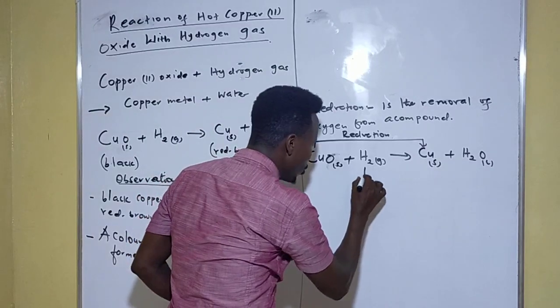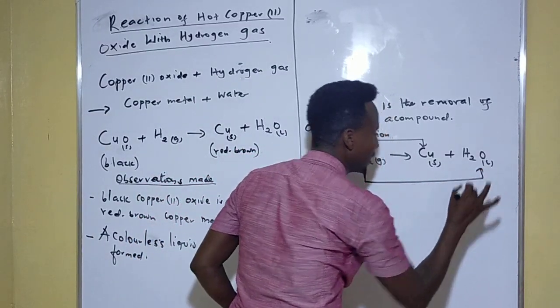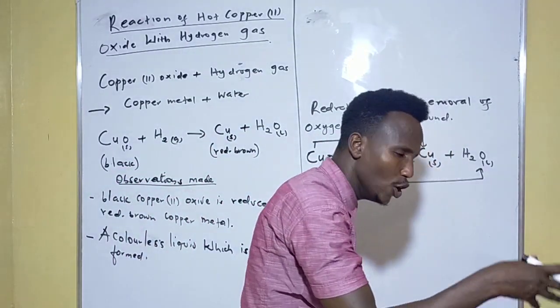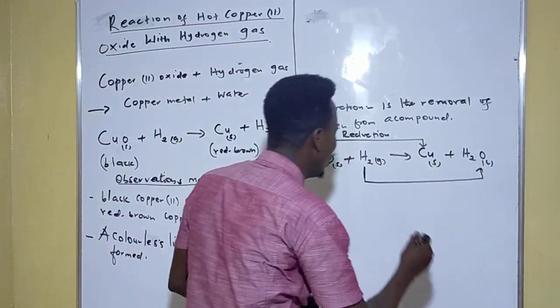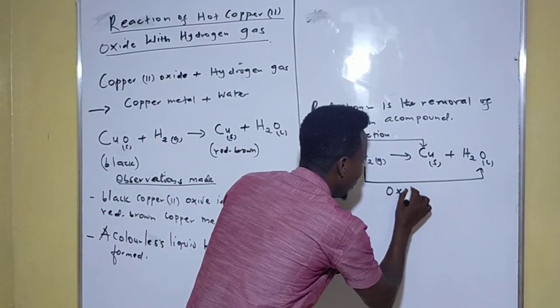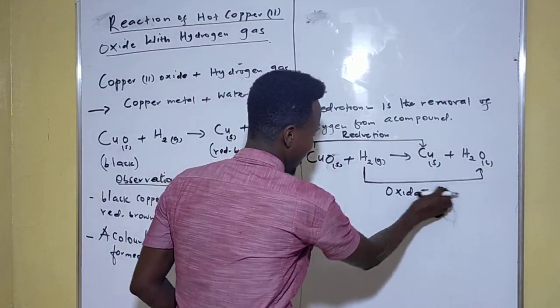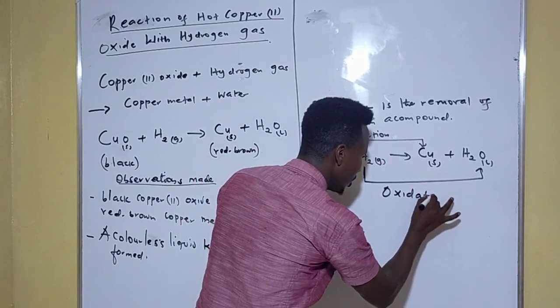And when you look at hydrogen now, what has happened to hydrogen? Hydrogen has been added to oxygen, meaning we have oxidized hydrogen. So hydrogen is undergoing oxidation. Look at this, how chemistry is very fair and very easy, by the way. This is a very nice subject.